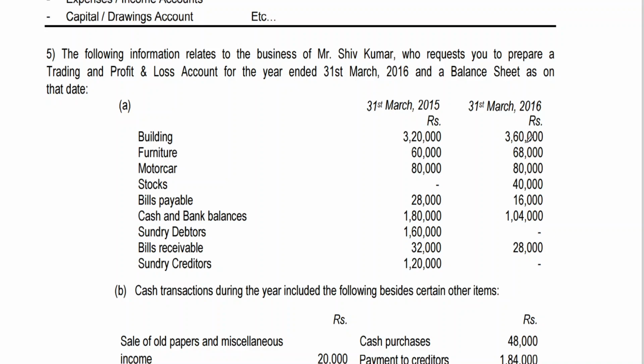Somebody, I think, put a question to me, and I'm just explaining: Sir, how will you know whether this is after depreciation or before depreciation? Very clear. There's an appreciation of the value, and appreciation of the value means addition. Definitely it has to be addition. It can't be sale, but for a sale, unless he gives the information, we won't know it's a sale. So from 320 to 360, there's a 40,000 appreciation. It's a building, so we assume this 360 is without depreciation. For this I have to calculate depreciation. Clear to all of you?